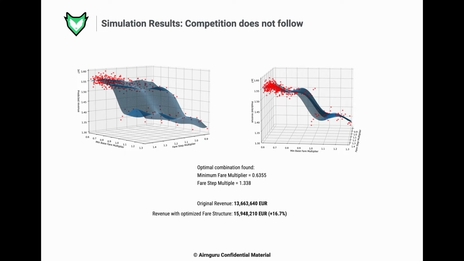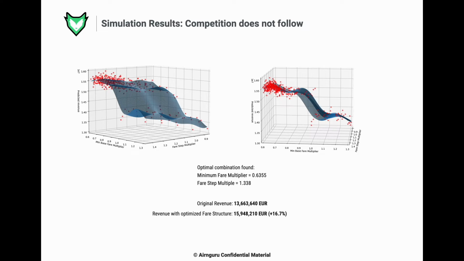If we take a look at the chart from a better angle, we can observe that the optimization algorithm has found a steep increase in revenue when the minimum fare multiplier goes below 1. This could be explained by the fact that the competition is not making any pricing movement, and under this scenario, the strategy to generate more revenue that the algorithm has found is just to undercut competition.